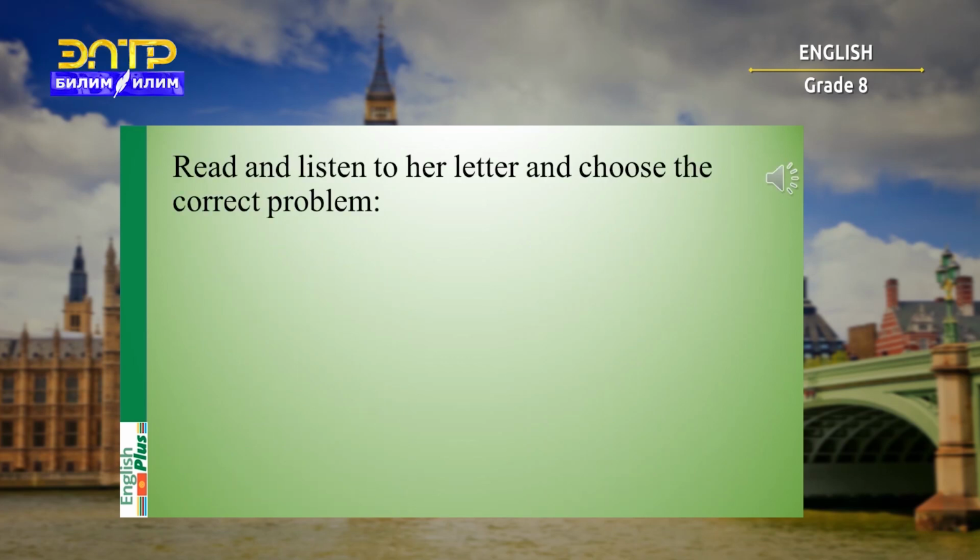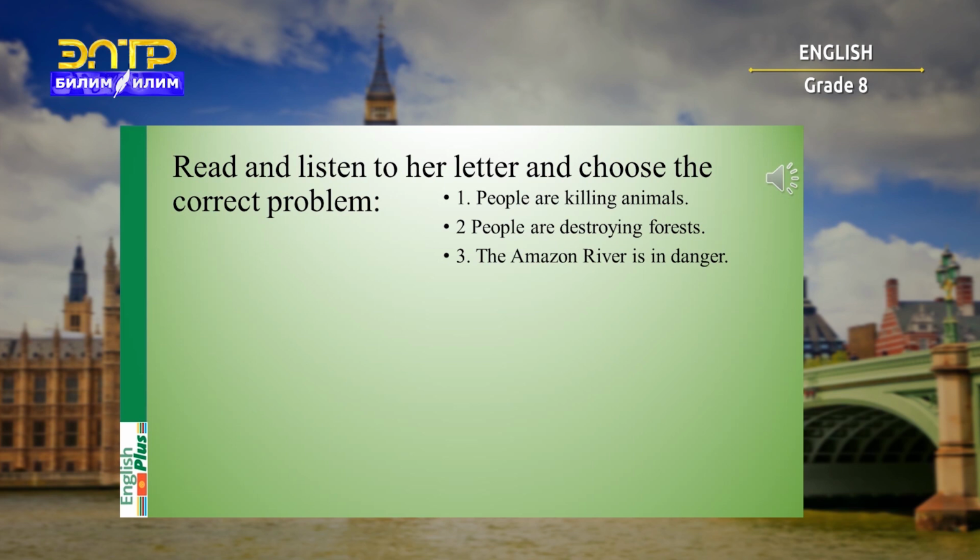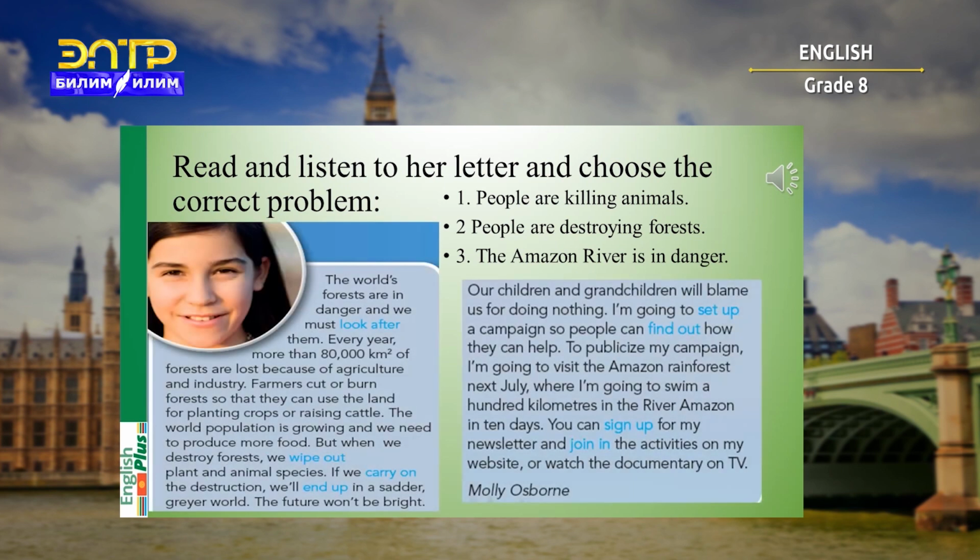Okay. Now you will need to read and listen to her letter and choose the correct problem. But first, I will give you 3 options. The first one, people are killing animals. Second one, people are destroying forests. Third one, the Amazon River is in danger. So, let's read and listen.